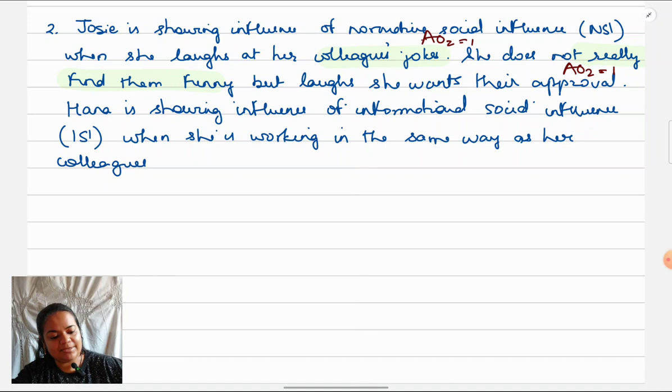Okay, so again you can see I've pointed out explicitly what she is doing, which is showing that she's under ISI, and then I just need to explain why I'm saying it's ISI.